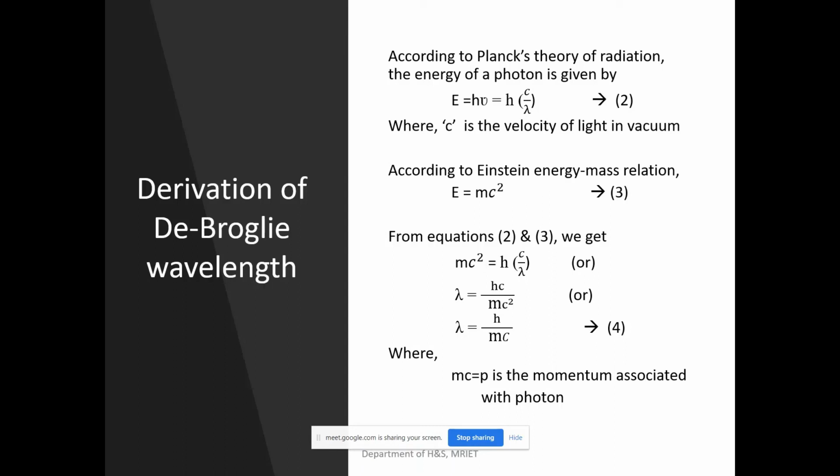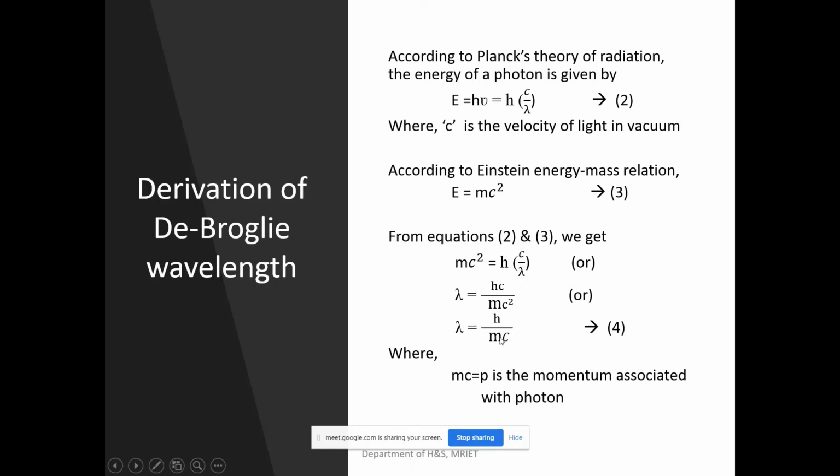Right. See here, you can cancel the c on both sides of this equation. Then obviously one can write lambda equals hc by mc square. Now you can cancel c and c. Then obviously you will get lambda equals h by mc. But see, our discussion is confined to matter only, not light. In the concept of the de Broglie hypothesis, our focus is only on matter, or material particles only. Not on the light.